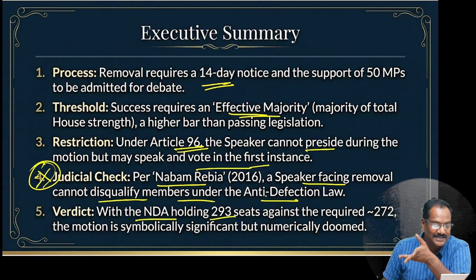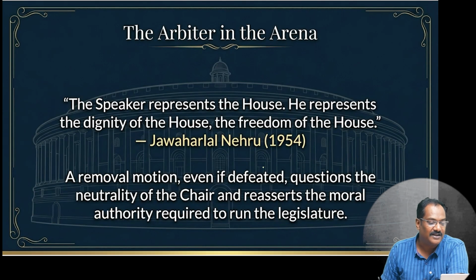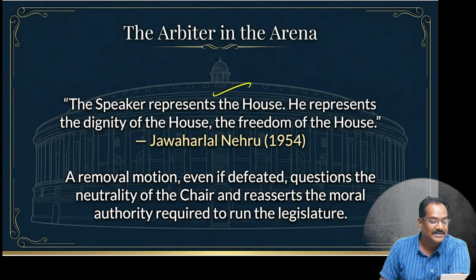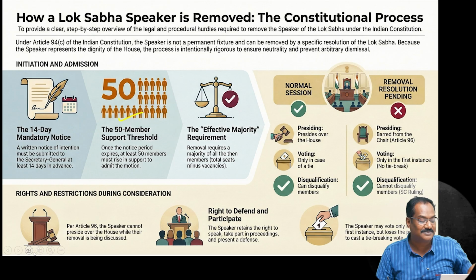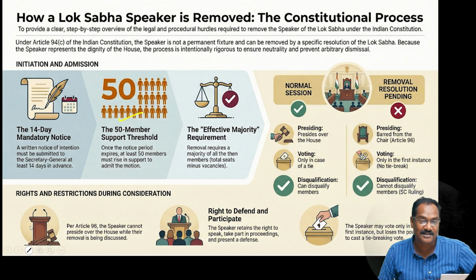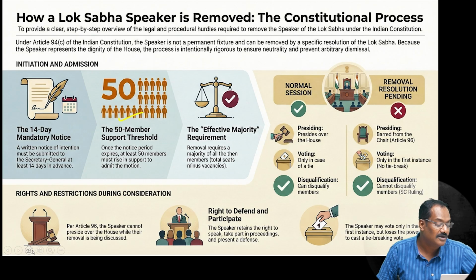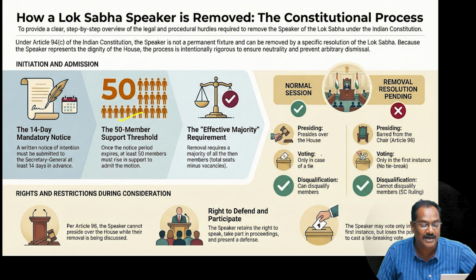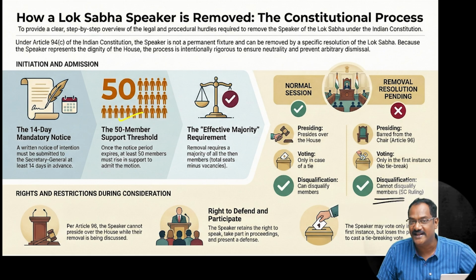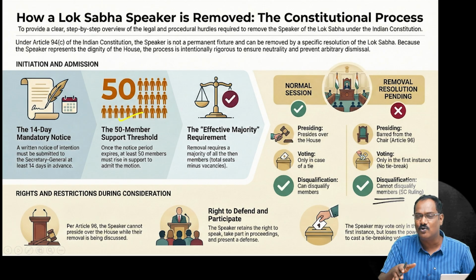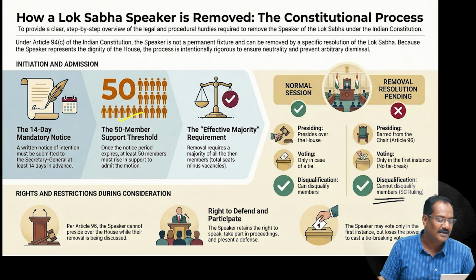With the NDA holding 293 seats, this motion will be defeated. Now looking at the summary, the 50 member threshold has to be met, and that is done. Now he is under the 14 days notice, that is why he is saying he will not come. An effective majority is needed. The presiding officer will be the deputy speaker or somebody else. He can vote in the first instance itself. Then what else? He cannot disqualify any other members. He can be a member inside the Lok Sabha, but he cannot preside. If he is not presiding, he cannot disqualify anybody.